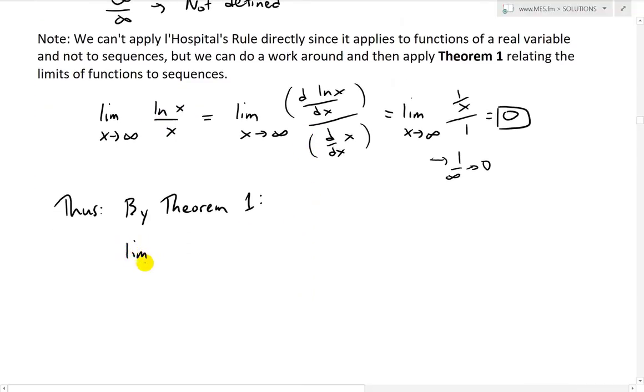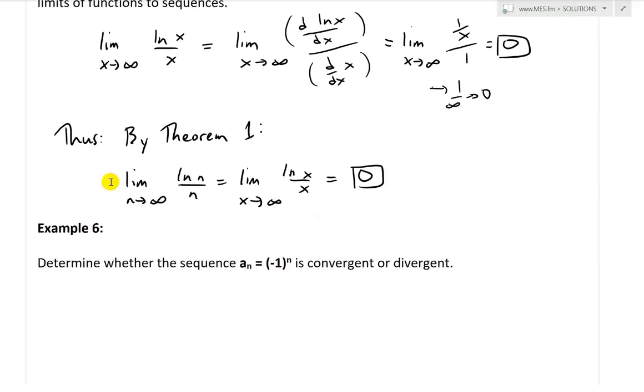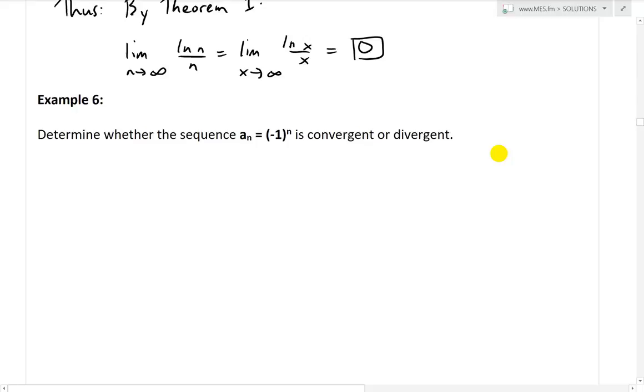So the limit as n approaches infinity of ln n over n equals the limit as x approaches infinity of ln x over x. This is a real function, that's a sequence, and both are equal to 0. So yes, very interesting.